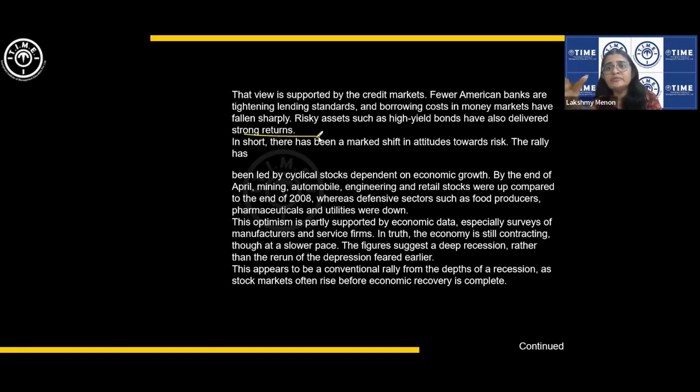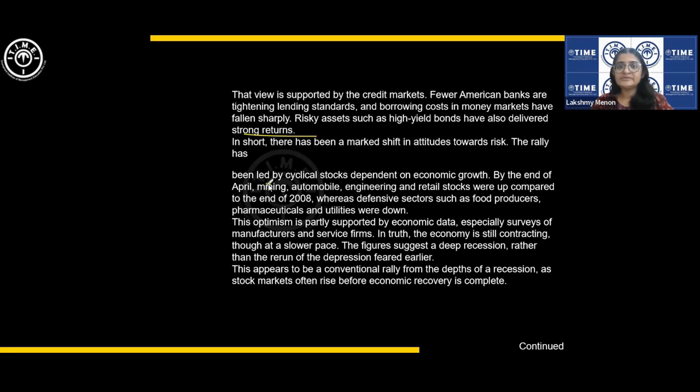If you don't know the implication of all these things, again, I'm telling you the reason I am also not explaining each concept, what is a bond and what is a high yield bond. That is not how you read these passages. Anyway, there will be concepts that you don't know at all, but you have to learn to tackle the passage and infer from the context. They will not ask you any question which requires external knowledge of economics, business, finance, etc. They'll never do that. Rest assured. In short, there has been a marked shift in attitudes towards risk.